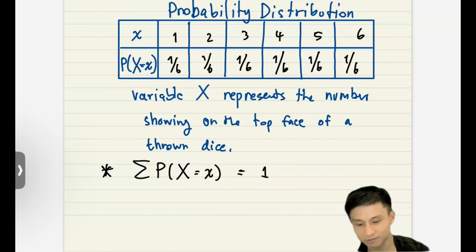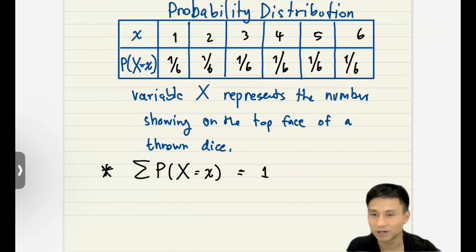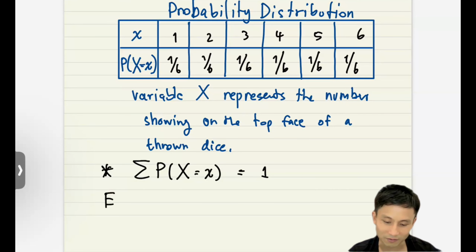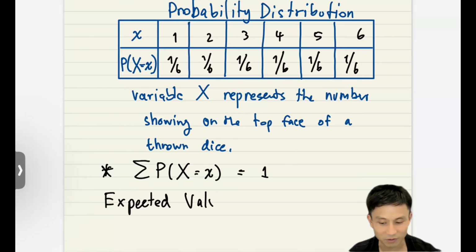Now, there is a new term. This is basically adding up probability. We are familiar with this because you did the Venn diagram before, adding up the areas to get 1. But there's something new in this topic. There is something called expected value. And this is the very highlight in the real world application of S1. The casinos and gamblers use this concept of statistics to get smart, basically.